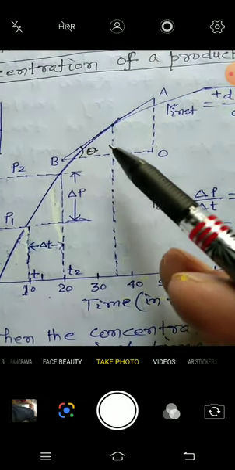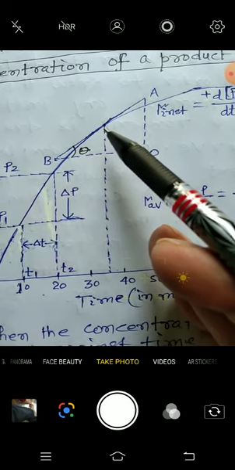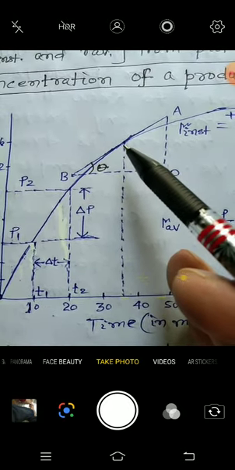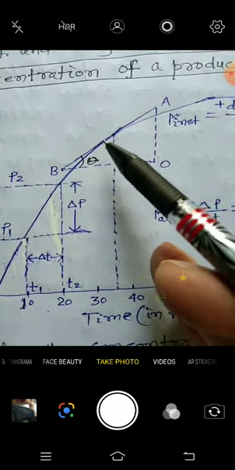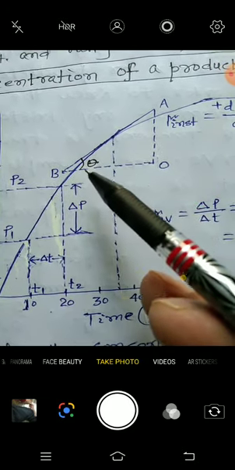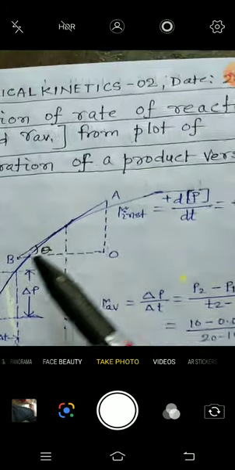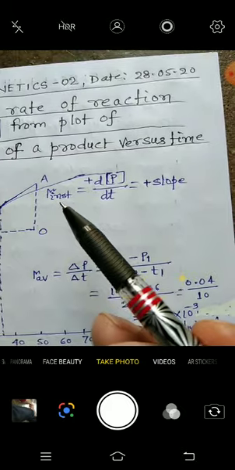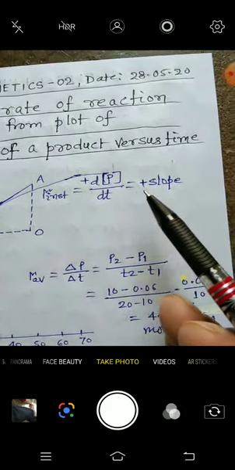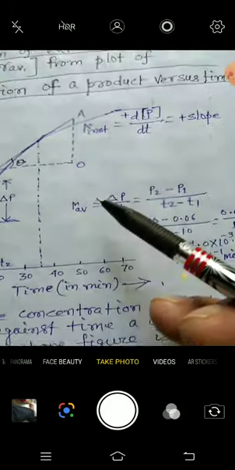Where it touches the curve, you draw the tangent. Then you will find the value of tan theta. With the help of tan theta, you can get the value of the slope or the R instant, like this.